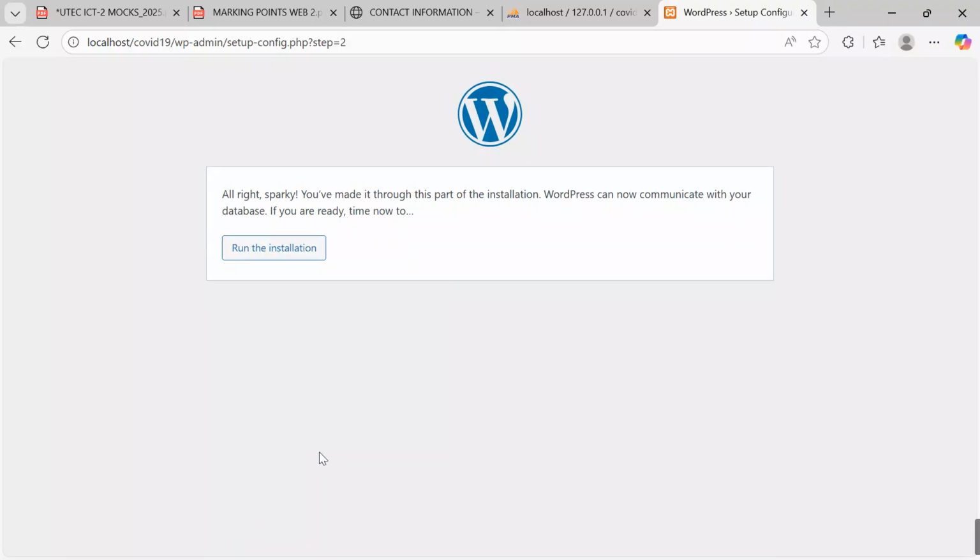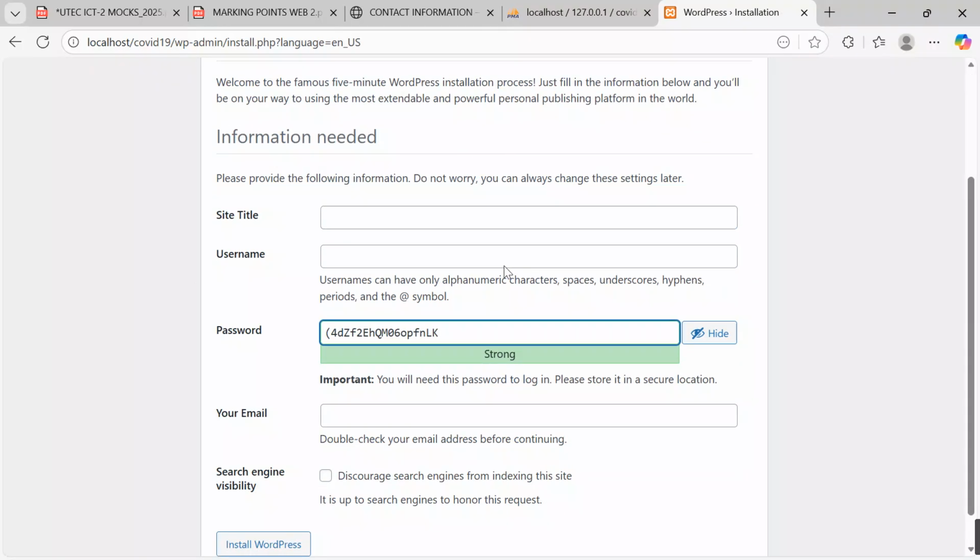When you click the submit button, they will tell you that all right, Sparky, you have made it through this part of the installation. WordPress can now communicate with your database. If you are ready, it's time to run the installation. Come over here and say run the installation. When you click run the installation, they will bring us to this page.